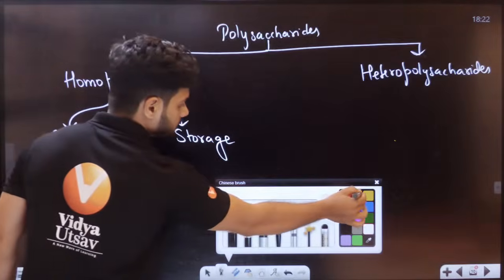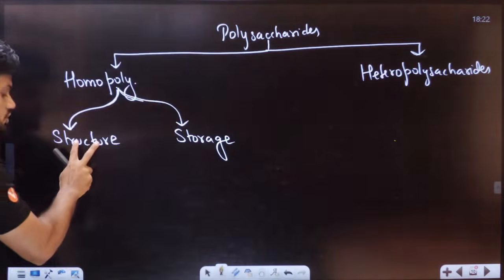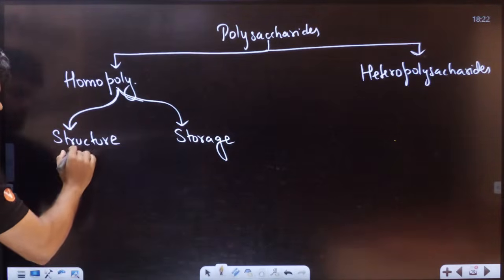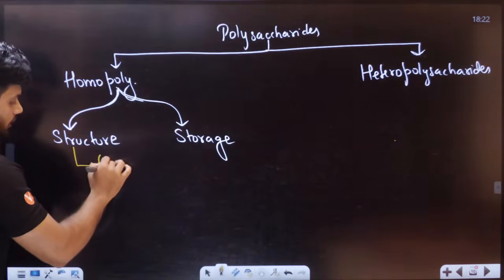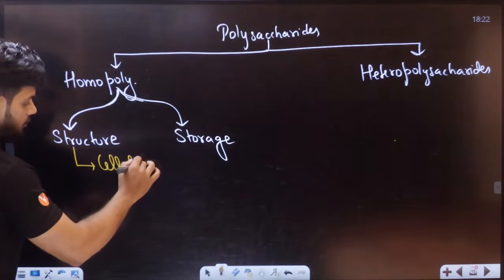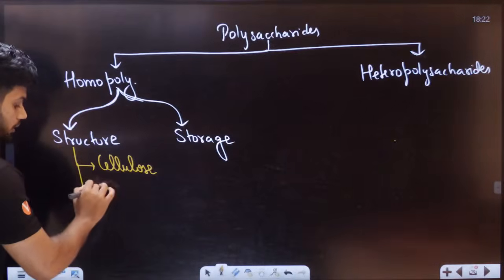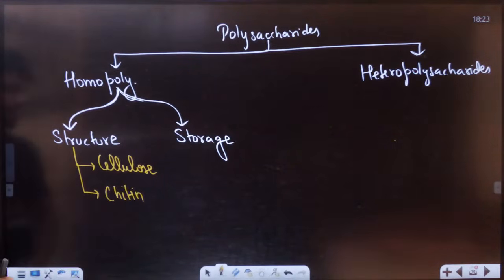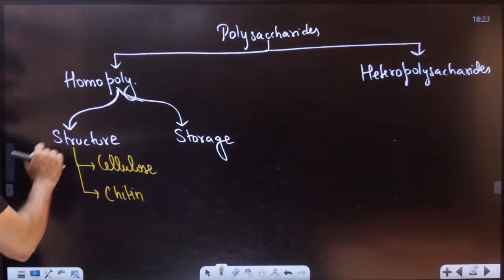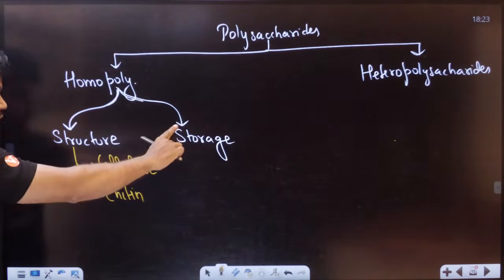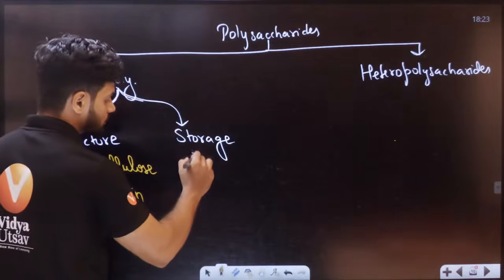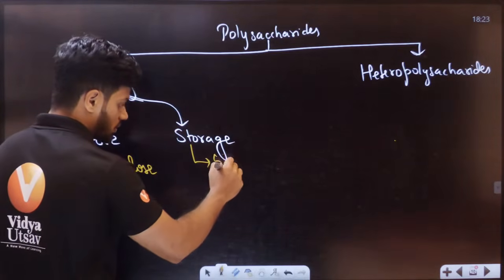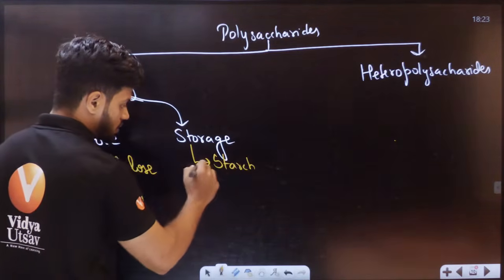Now students, see this. Based on structure, we have two types. One is called cellulose. One more is called chitin. Cellulose and chitin, two types under structure. Now, under storage, we have three types actually. One is called your starch.